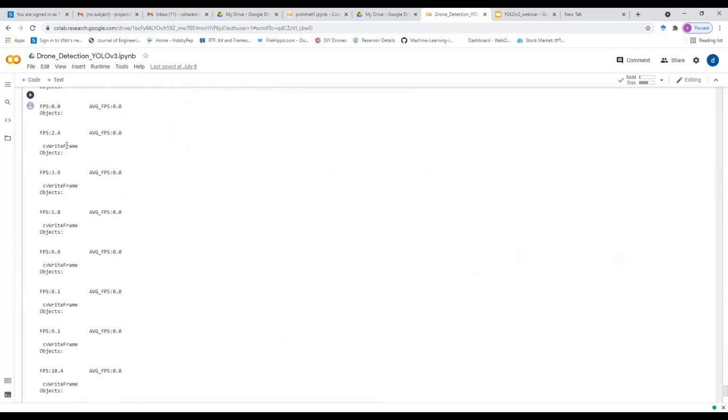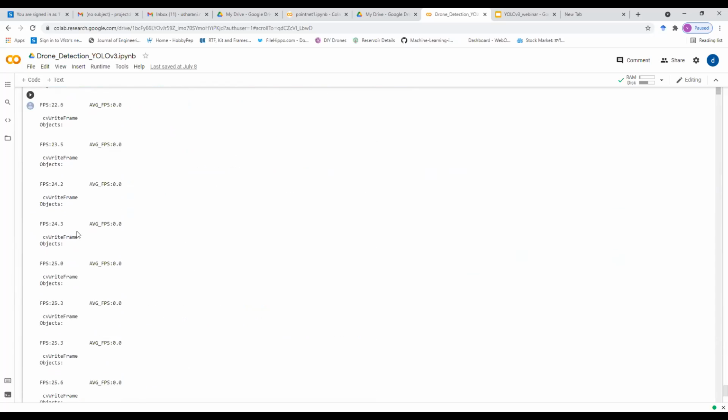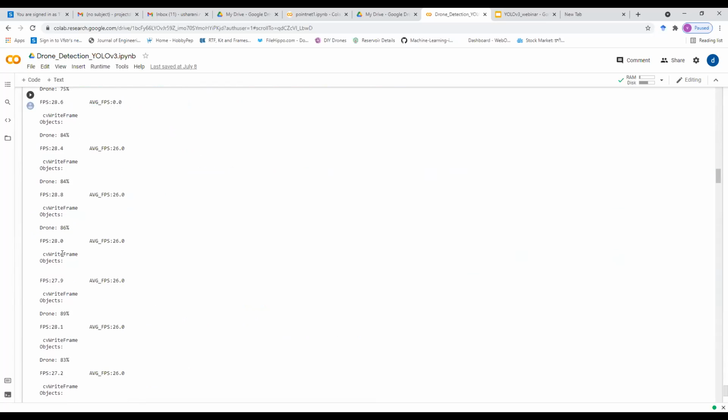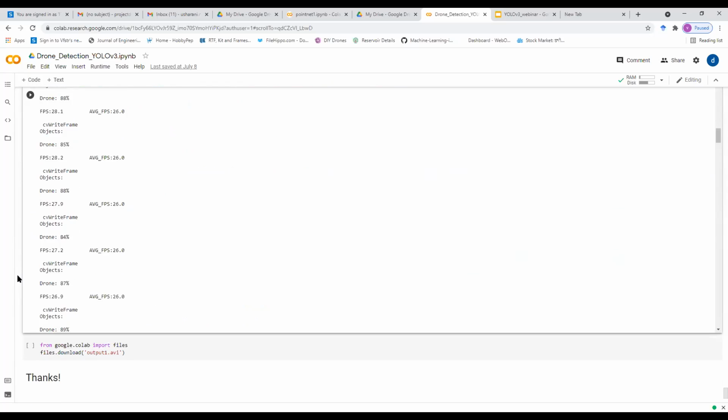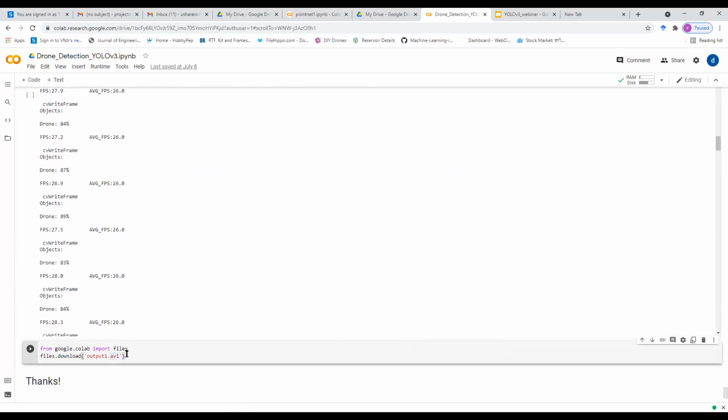For each frame we are getting the outputs here. Let me see if it detected any object. Here it detected a drone with 70% confidence. The video we have stored, we can download to our drive. It will be present in our drive.